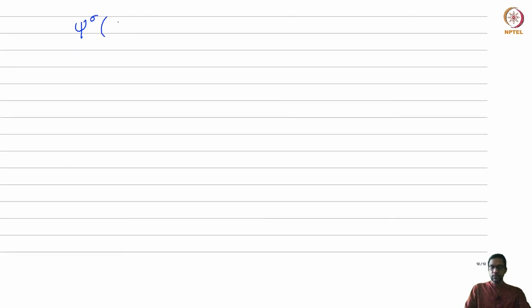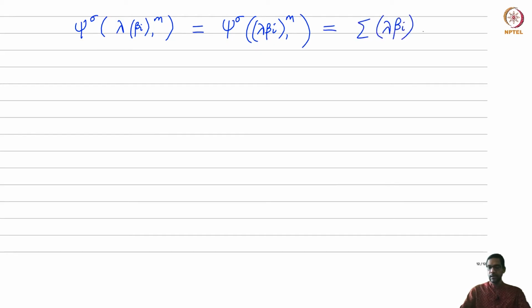If I apply psi sigma to lambda times the beta i's, so let me just verify this. Psi sigma, this is just the m tuple lambda beta I by definition, and this is just the sum of lambda beta I times sigma alpha I, I goes from 1 to n. Observe this product is taken in F. Lambda and beta I are in F, so lambda beta I is another element of F. Sigma alpha I is of course an element of F. And so now by the associativity of the multiplication in the field, I can just pull the lambda out. So it will give me lambda times the sum of beta I sigma alpha I, and so this is true in fact for all lambdas coming from the field k.